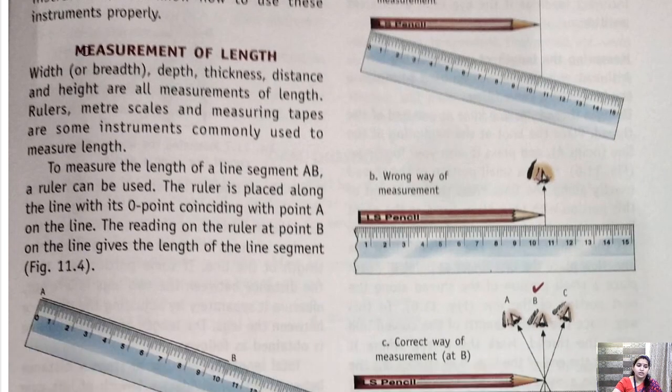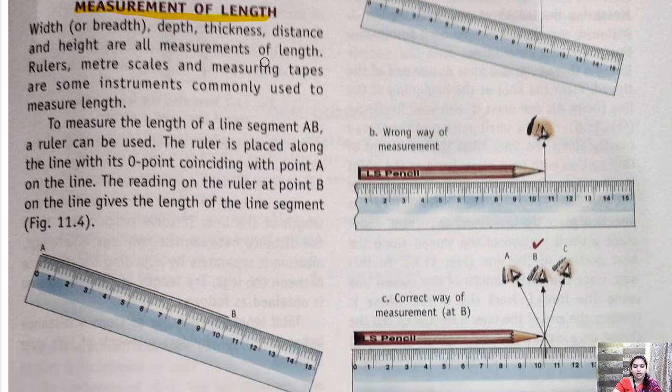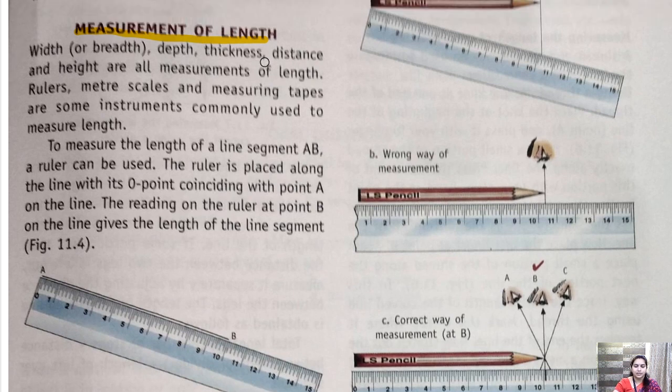Now children, the very important topic of this chapter is measurement of length. This is very, very important. So see, in this topic we are basically focusing on how we can use the ruler correctly. Everybody has a scale, everybody has a ruler. So we need to measure the length of a line very accurately. How can we do it?